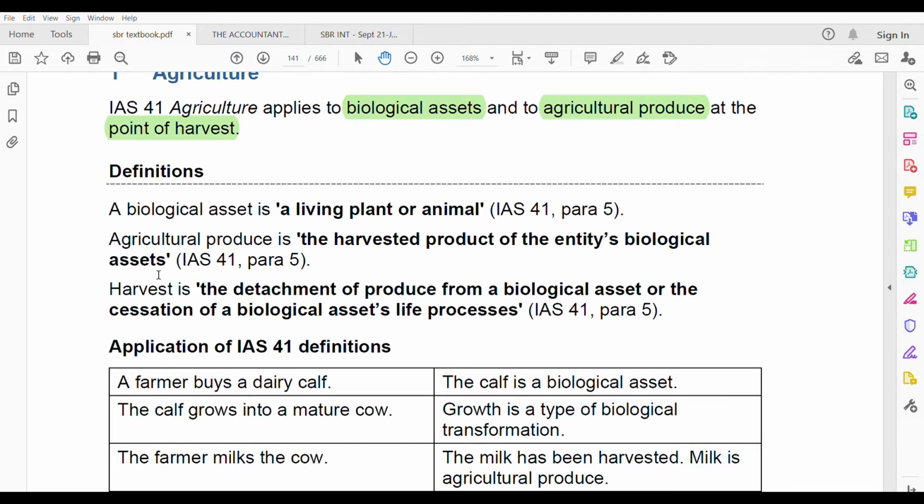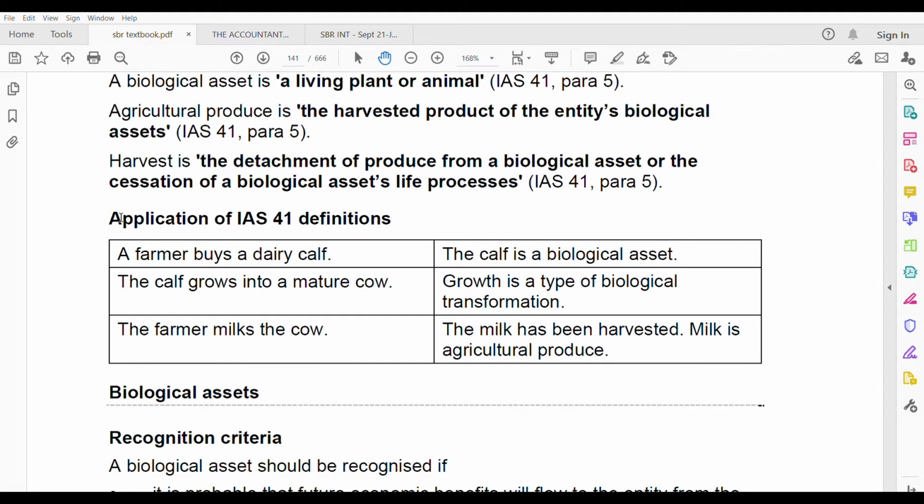Application of the definitions: you need to know whether something is a biological asset or an agricultural produce. A farmer buys a dairy calf. That calf is a biological asset, because the calf is a living animal. The calf grows into a mature cow. Growth is a type of biological transformation, right? The farmer milks the cow. The milk has been harvested. Milk is agricultural produce. You cannot say milk is a biological asset, because it's not a living plant or animal. It is agricultural produce because milk has been harvested.